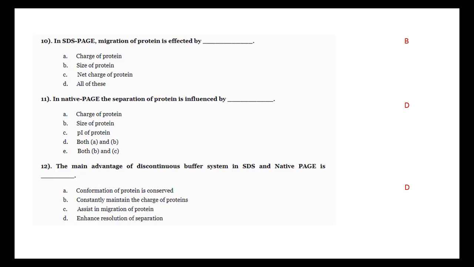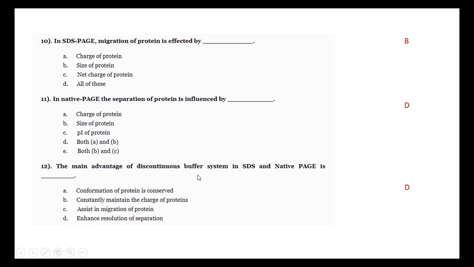In native PAGE, the separation of protein is influenced by the charge of the protein and the size of the protein, not by the pI. pI is the isoelectric point, the isoelectric pH, so it does not come under native PAGE. Native PAGE separates native, whole proteins, for example superoxide dismutase, catalase, glutathione peroxidase and glutathione reductase. So it depends upon the charge and the size of the protein, not upon the pI. So A and B are the answer.